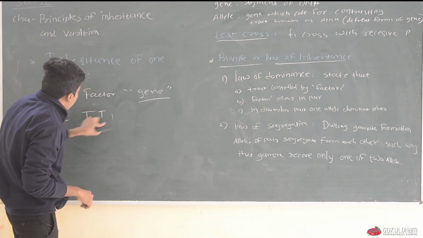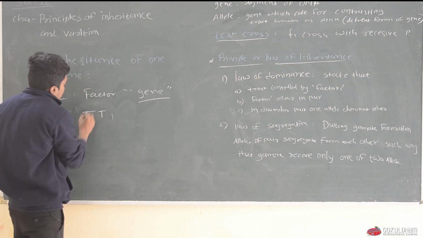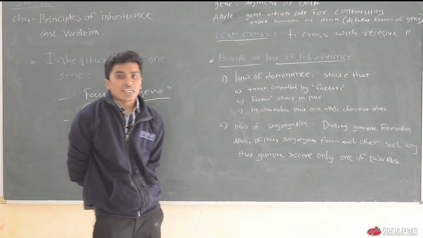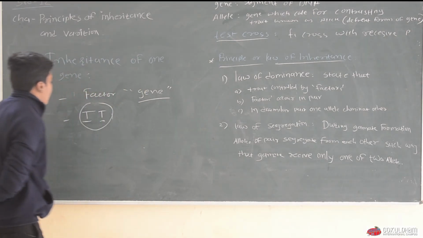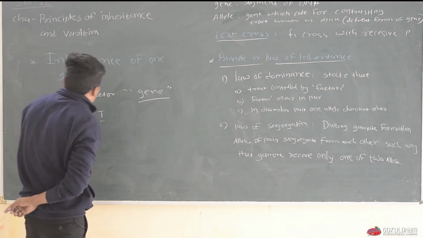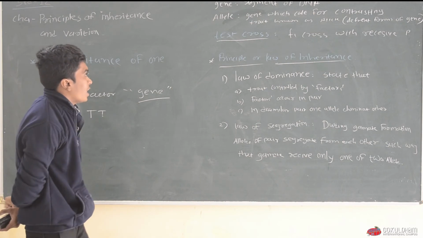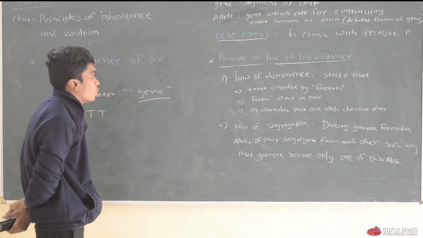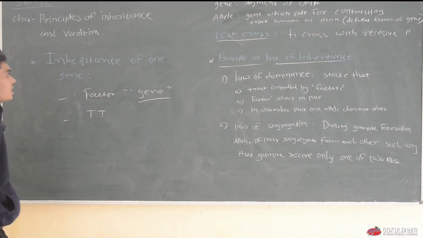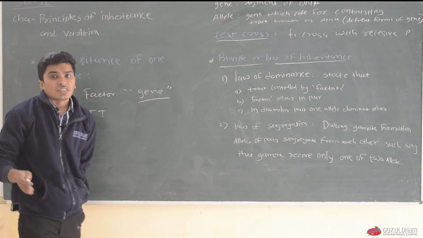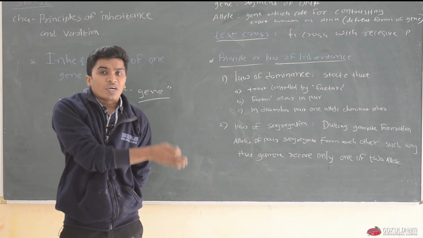Okay, and this T is known as the allele. Now what is the allele? Note down this definition of allele. Allele is a gene which codes for a contrasting trait. Okay, allele is a gene which codes for a contrasting character.